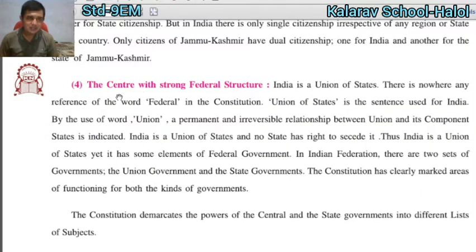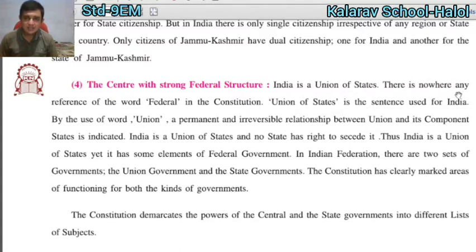Number 4 is the center with a strong federal structure. India is a union of states. Many of the states were gathered together, and after that our country was formed.